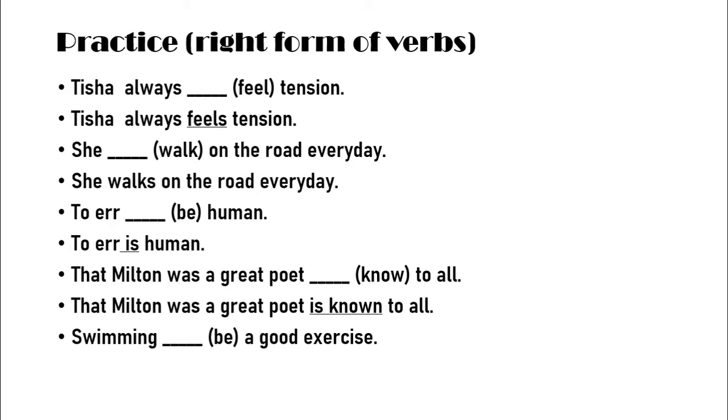We all know that when verb plus ing performs the function of a noun, it is called a gerund. And this gerund is the subject here, so the verb will be singular in number. Swimming is a good exercise.